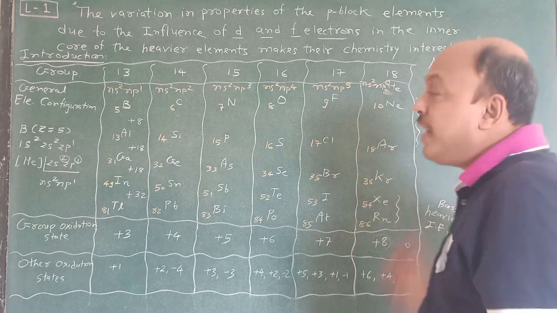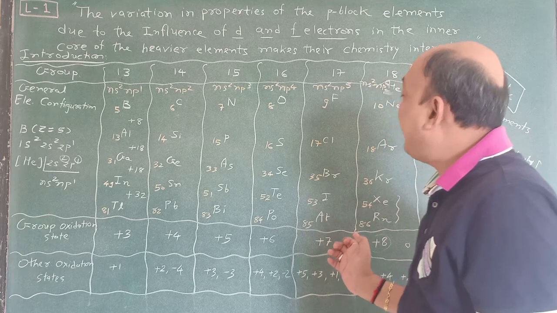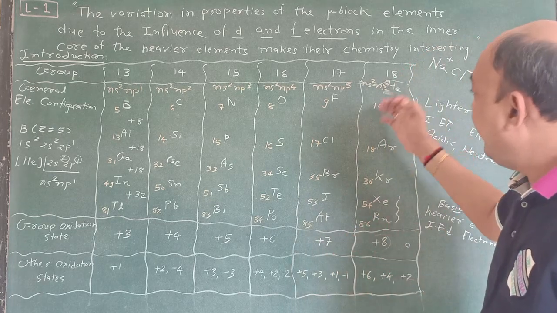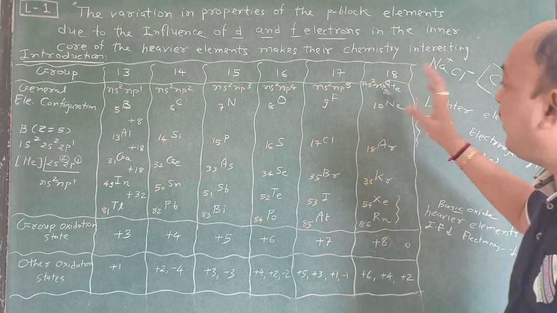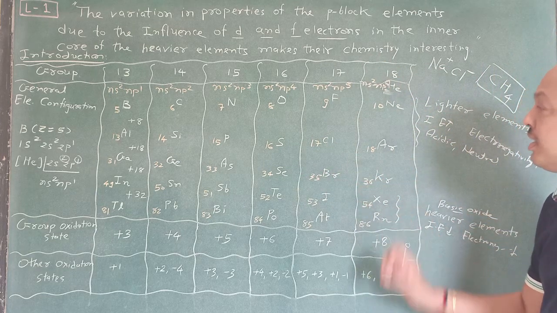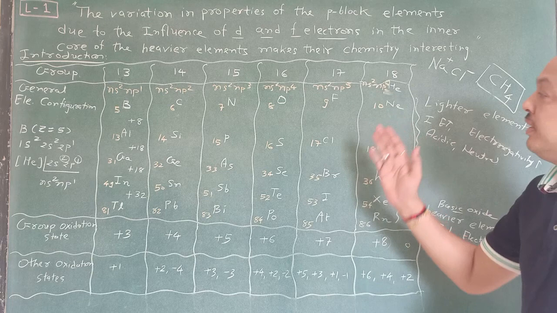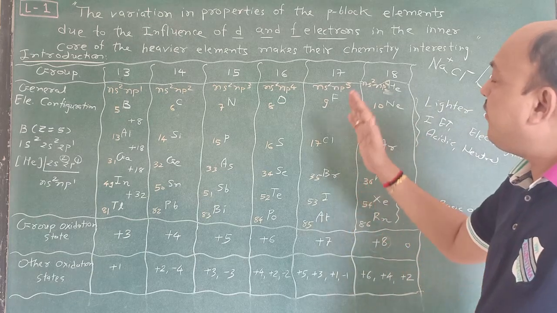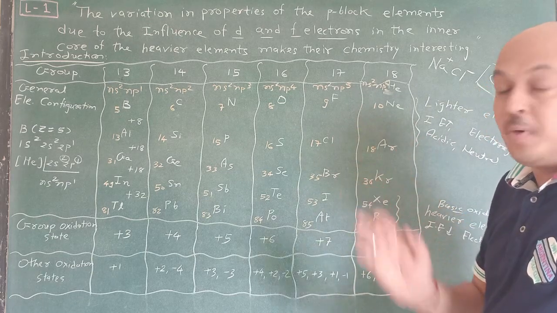So it's a very important part. And here ionization enthalpy is also complete, metallic character is also complete. Another part is that they form different types of bonds.